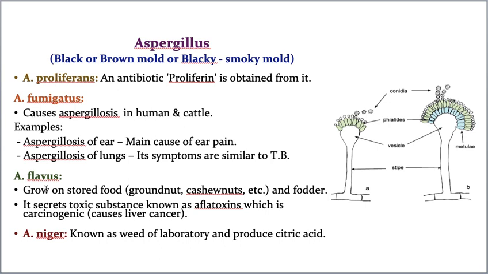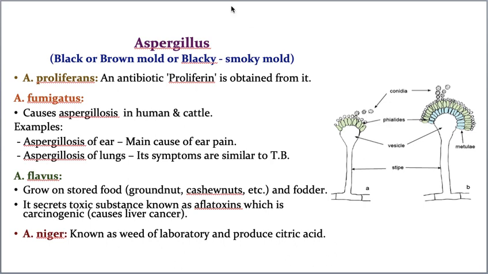And the next one is Aspergillus niger. Everyone unknowingly uses it, though you don't know: vinegar. Vinegar is used in noodles, Manchurian, and fried rice. The vinegar you add is produced out of Aspergillus niger only. It is also a common weed of the laboratory. That means if scientists want to work on fungus, they usually use Aspergillus niger. That's why it is called a weed of the laboratory, and it produces citric acid.